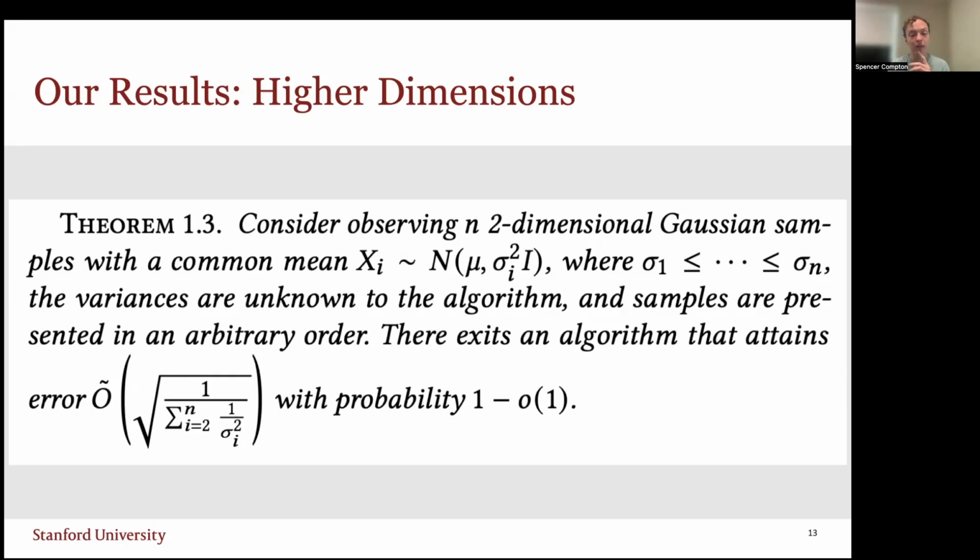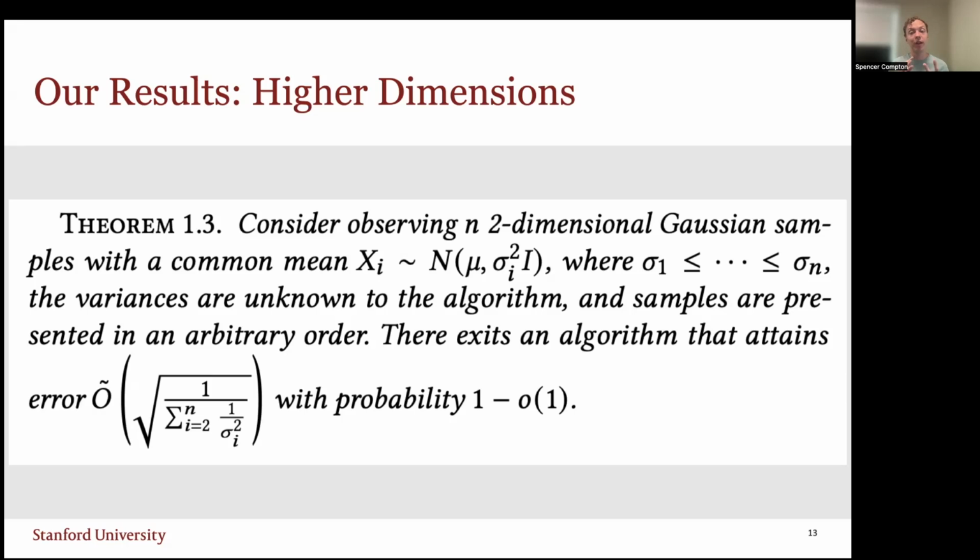Now, this quantity in the bottom left is almost exactly what we saw earlier in the folklore result for known variances, with the only differences being, A, polylogarithmic factors, but also B, if you look at the summation, we're missing the i equals 1 term. So instead, the summation starts at i equals 2. This is inherent, because if I have one sample with variance 0, there's not really a way of telling that.